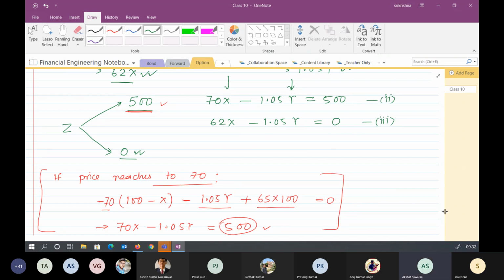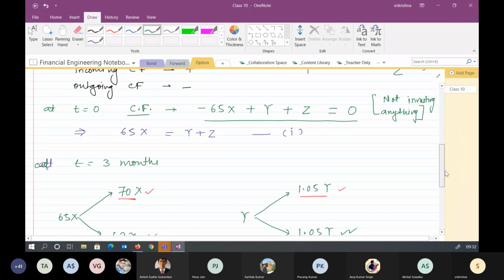Sir, where is the first equation? This was the first equation. Okay, initial at t equal to 0. Okay. Yes.